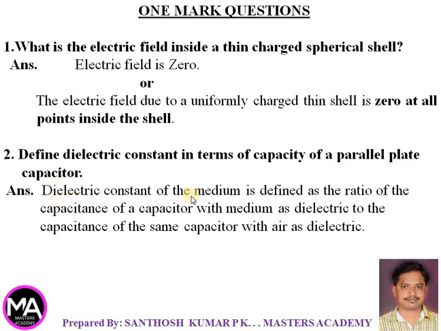Second question, define dielectric constant in terms of capacity of a parallel plate capacitor. Answer, dielectric constant of the medium is defined as the ratio of capacitance of a capacitor with medium as dielectric to the capacitance of the same capacitor with air as dielectric. That is, K is equal to C by C naught. C is the capacitance of capacitor with medium and C naught is the capacitance of the same capacitor with air.